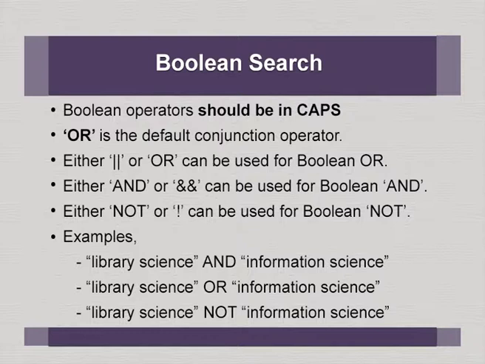Then Boolean, we know that fairly many of us are familiar with the Boolean operators, for example, AND, OR, NOT. Or you can use the symbols also. Instead of AND, you can use 2 ampersands or 2 pipe symbols for OR. So, NOT of course you can use either exclamation mark or, in the first example we have shown, the minus mark. So, library science AND information science, or library science OR information science, and NOT also.